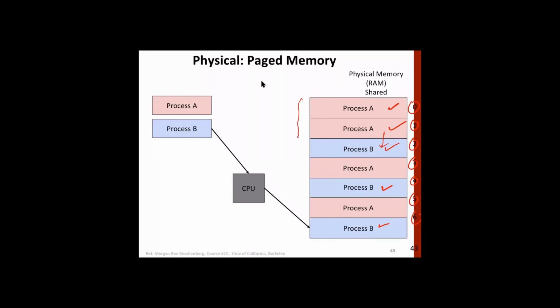And without the process even knowing, if something is not there and there is a need, then it is brought in from secondary memory to main memory. That's the concept. And this all happens transparently to the user and also transparently to the data path. Like the data path doesn't know whether a cache exists or not, similarly, the data path will not know whether secondary memory exists or not.